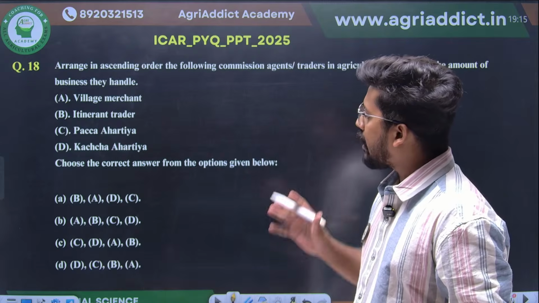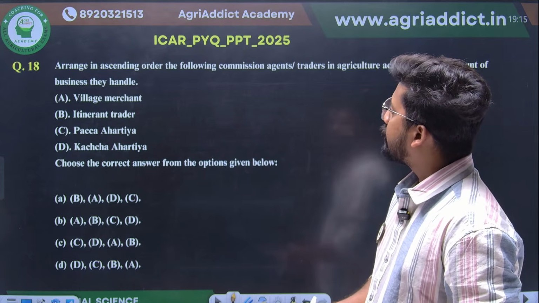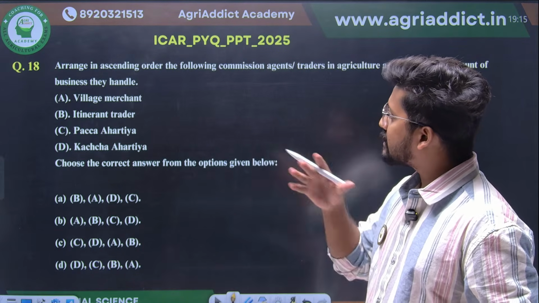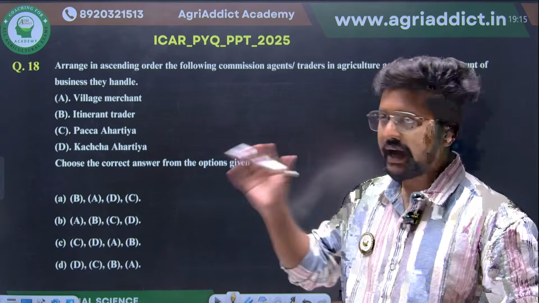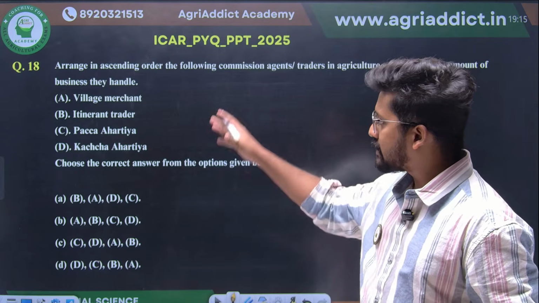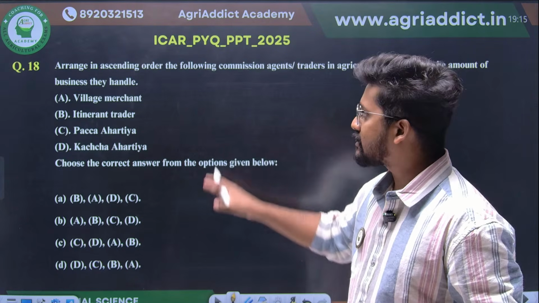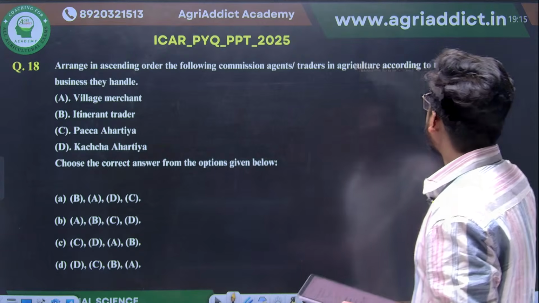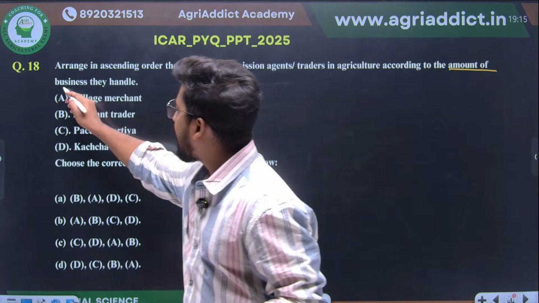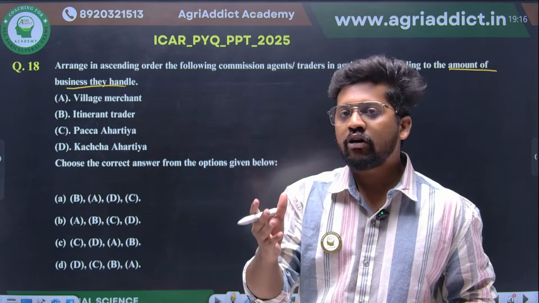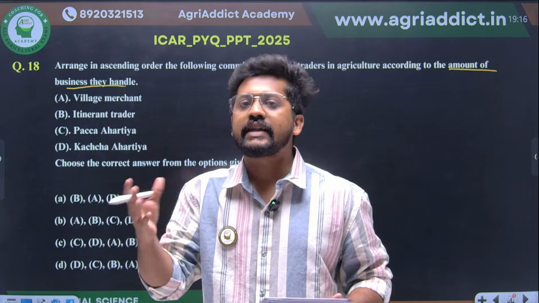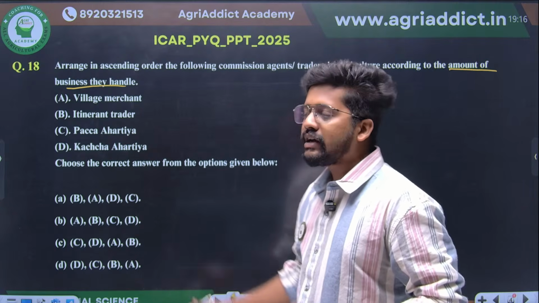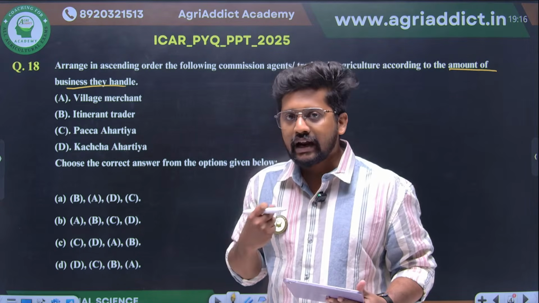We have to arrange from the lowest to the highest the business agents or market middlemen, based on the amount of business they handle. That is nothing but the bulk or volume of produce that they are handling, so we should know how much they have.